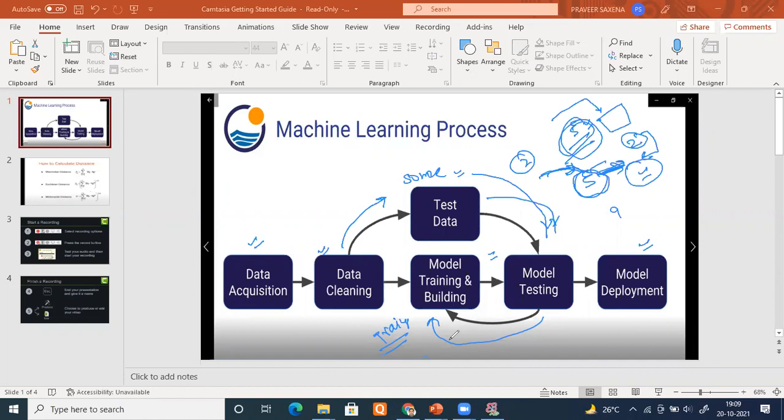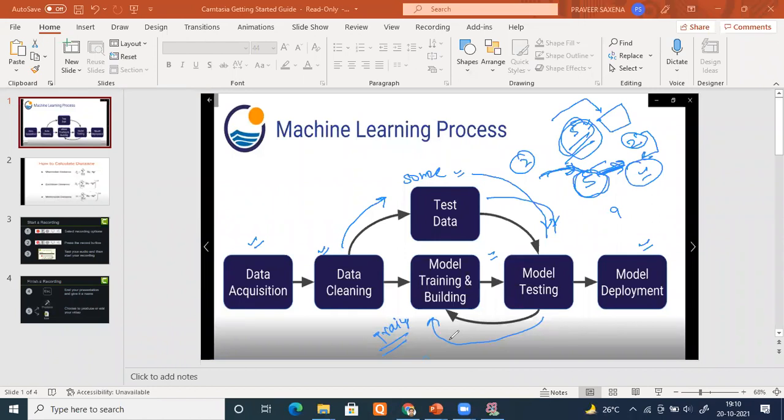This is the process. You gather the data, clean the data, pre-process the data, and divide the data into two parts, test data and train data. Train your machine learning model only on training data. Once your model has been trained, it has found the relationship, perfectly fine. Now input the test data, and from that test data, evaluate: for this test data, this is the output coming.